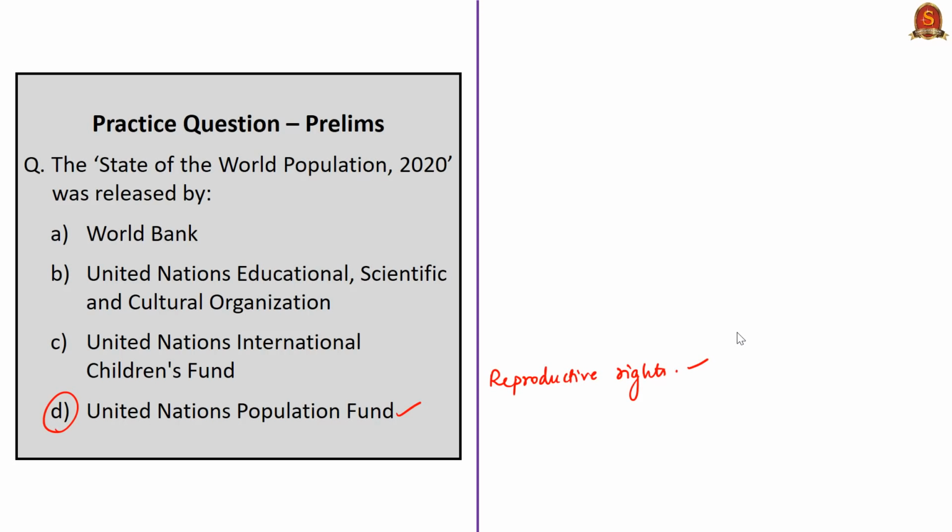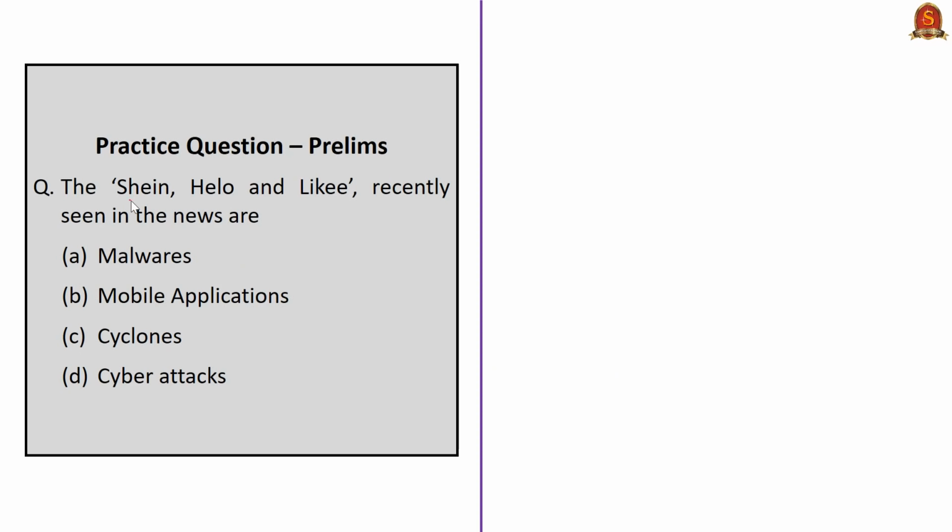Know that it started its operation in the year 1969 in the name United Nations Fund for Population Activities. It was established as a trust fund in 1967. In the year 1987, it was officially renamed as United Nations Population Fund. See this question, the Shein, Helo and Likee recently seen in news are malwares, mobile applications, cyclones, cyber attacks. The correct answer is option B, mobile applications.